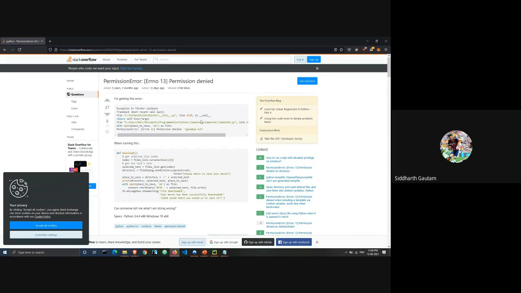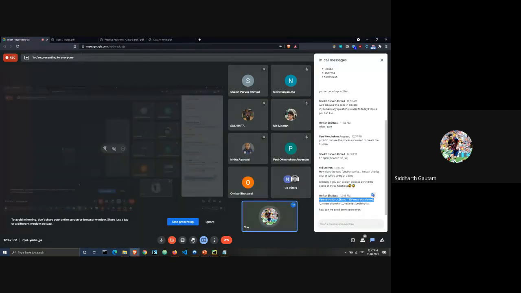If you ask a question, your reputation points will increase, and then you will unlock more permissions. If you answer a question and your answer gets upvoted, your reputation points will keep increasing with time, and you will keep unlocking more and more functionalities of the site. I can't tell you how important Stack Overflow is if you want to be a serious programmer.